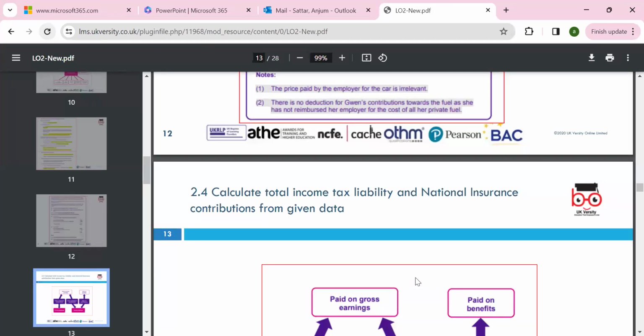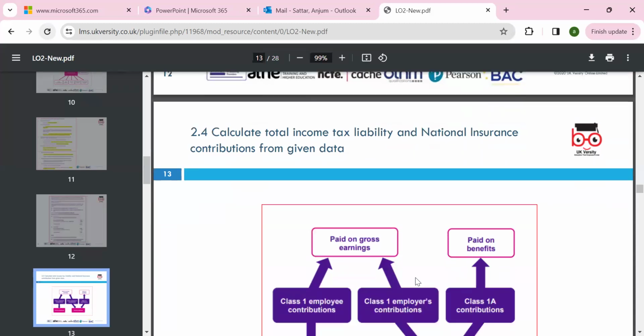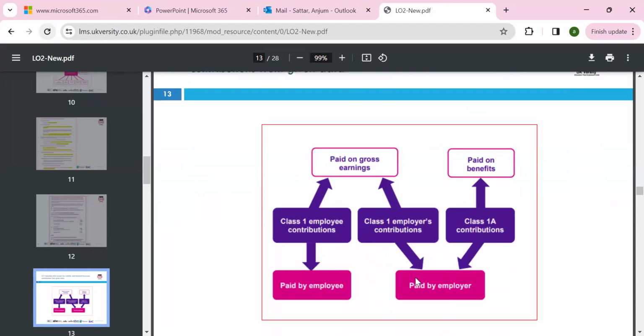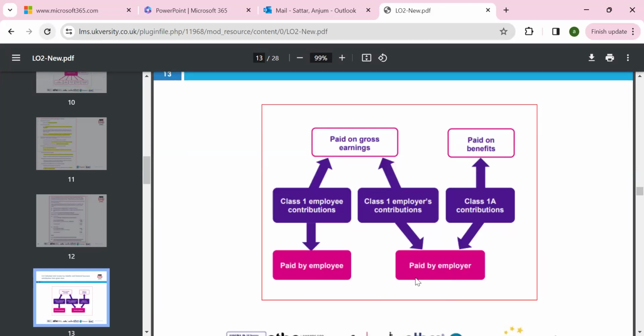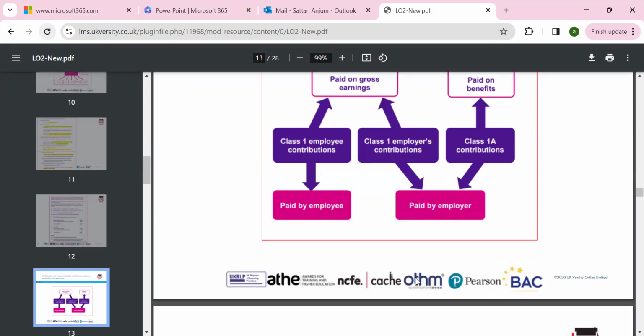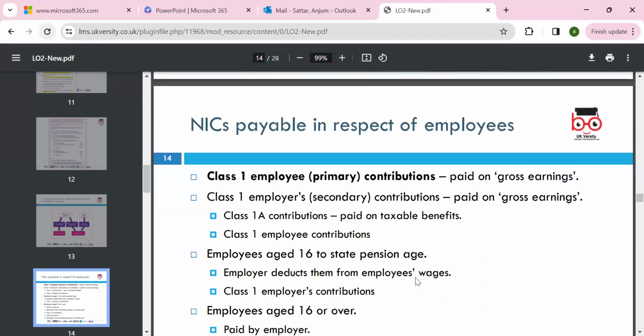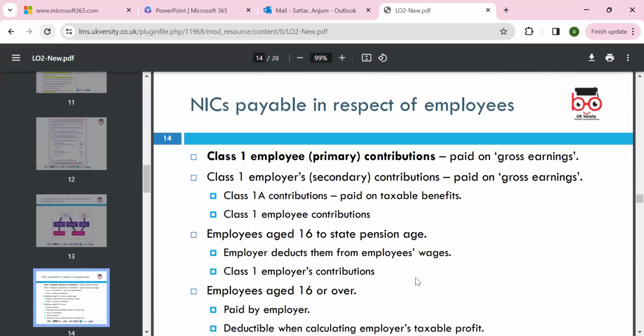In 2.4, we calculate the total income tax liabilities and the national insurance contributions from the given data. We can look at the amount paid on the gross earnings and on the benefits: class 1 employee contribution, class 1A employer contribution, which we can look at on the gross salaries, and the employer contribution paid on the gross income. We also look at the employee contribution, employee age 16, state pension, and what is deducted from employee wages, and class 1.